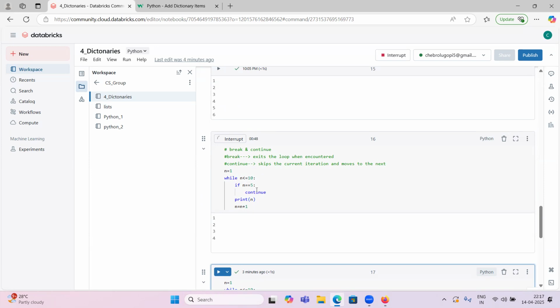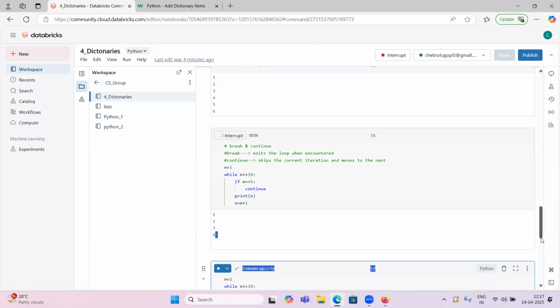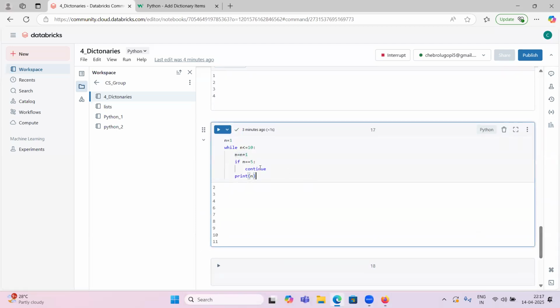Yes, 5 equal to 5. Correct. Continue. So it is always 5 only. That's why it stuck here. So in this case, what happened? When n equal to 5, continue. Yeah, it went there. So 5 less or equal to 10 and n equal to n plus 1 now, 5 plus 1, 6. So it is not correct. It will print 6. So 6 plus 1, 7, it prints.